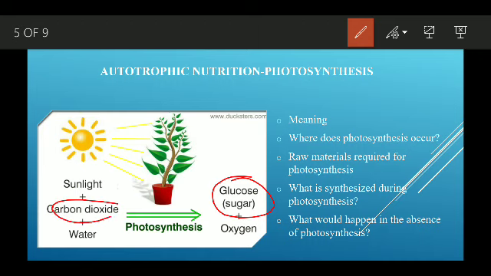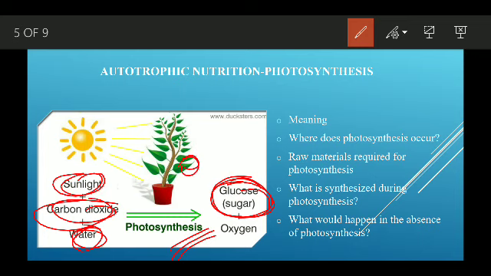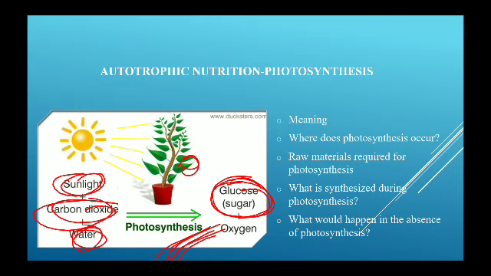Okay, so photosynthesis is the process of preparing food using water, carbon dioxide and sunlight with the help of chlorophyll. That will be called photosynthesis. Okay, so that's all.